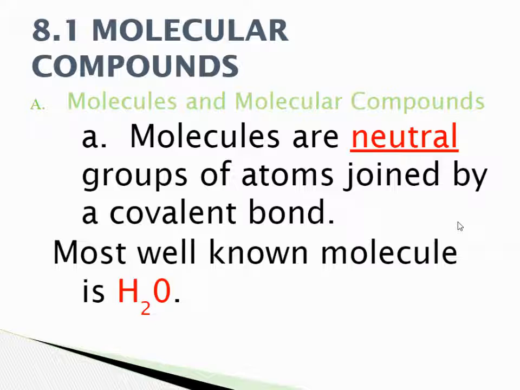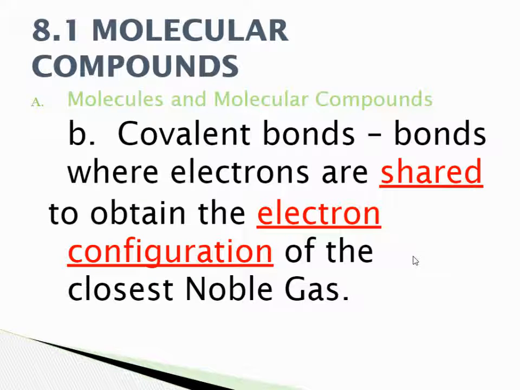So when we're in kindergarten, they tell us it's nice to share. So sharing is what we're looking at in covalent bonds. So sharing those electrons is what's going to create these bonds. Because of the sharing, we're still getting to the octet rule, so you're still getting to the noble gas configuration. You are still going to have to share between them.